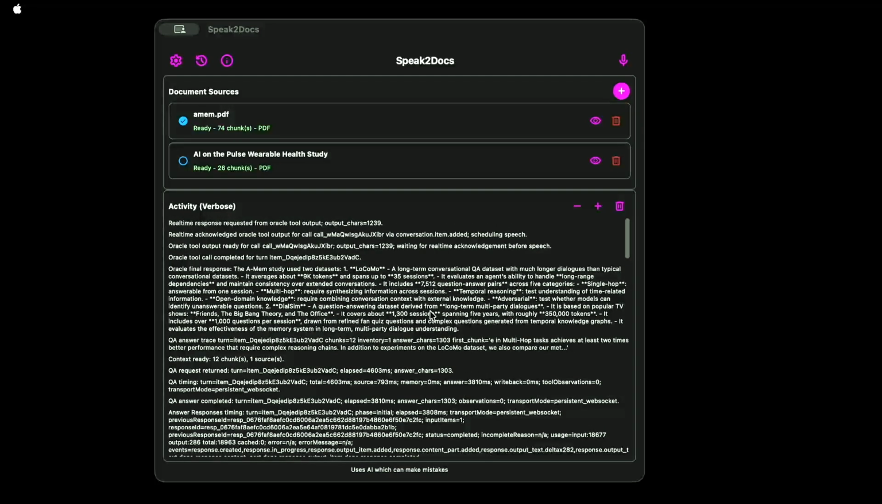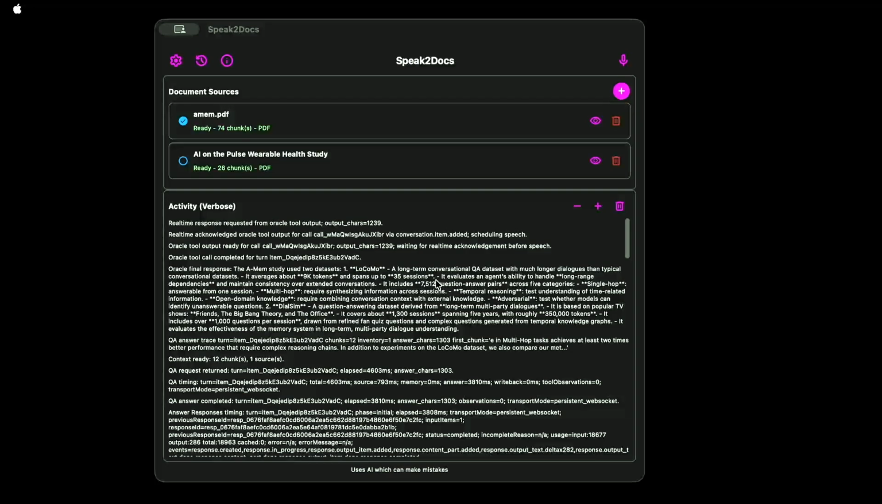One, Locomo, a long-term conversational QA dataset with much longer dialogues than typical conversational datasets. It averages about 9K tokens and spans up to 35 sessions. It evaluates an agent's ability to handle long-range dependencies and maintain consistency over extended conversations. It includes 7,512 question-answer pairs across 5 categories.